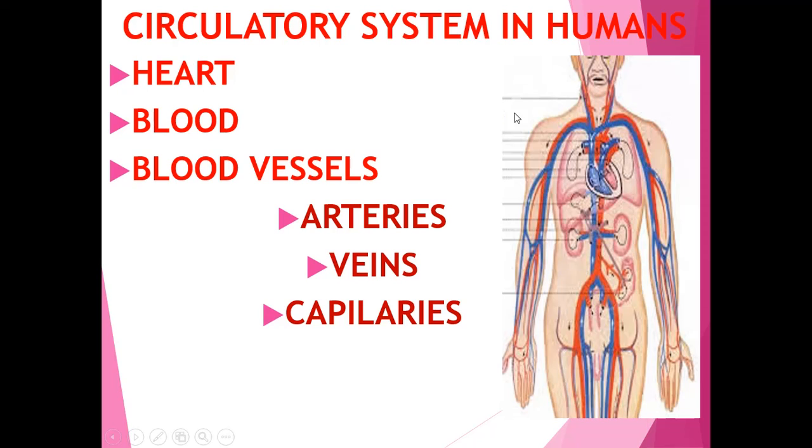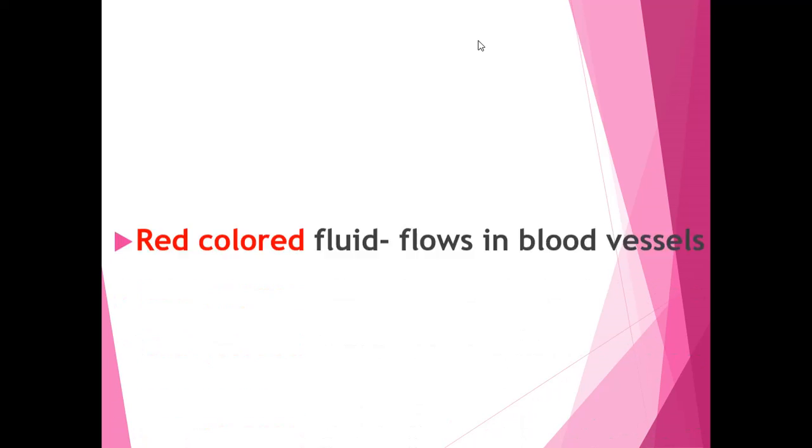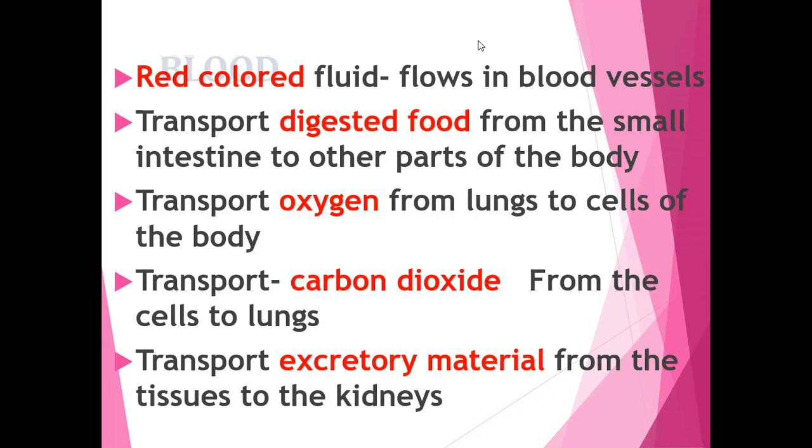This is the circulatory system diagram in which heart, blood and blood vessels are involved in the circulatory function. Now let's move to the topic blood. Blood is the circulatory fluid, as I have already told in the introduction part. What is the color of blood children? It is a red colored fluid, red color, which flows in blood vessels.